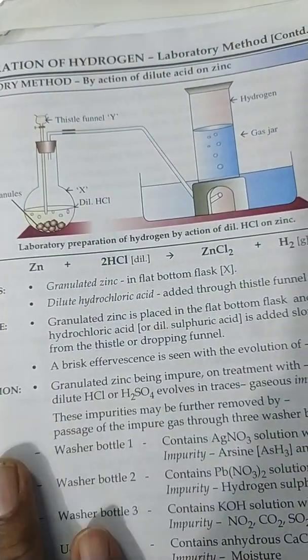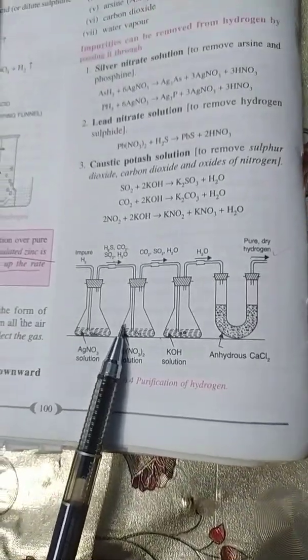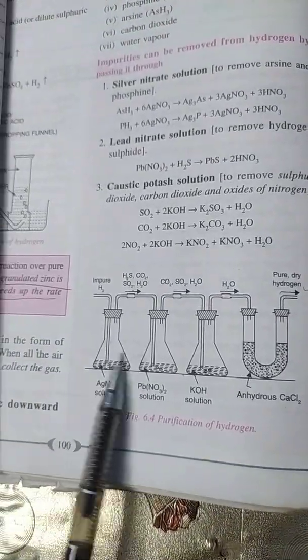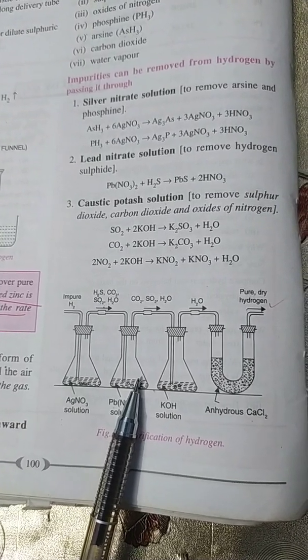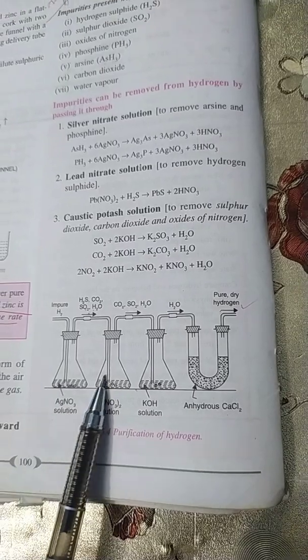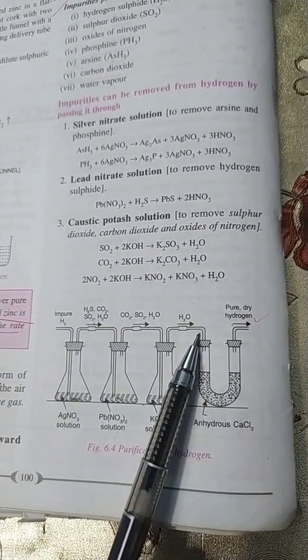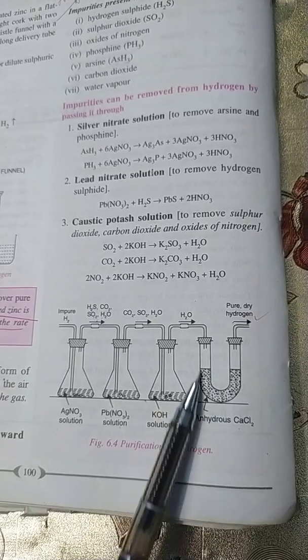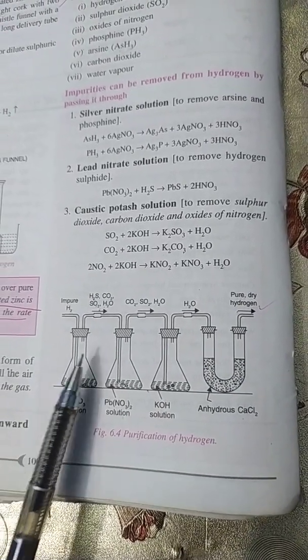To see that, you see here, children, in this particular diagram, how 3 washer bottles are used, and each washer bottle has a certain solution which helps in the removal of different impurities. And then we see a U-tube at the end of this apparatus. Now let us go through them one by one.